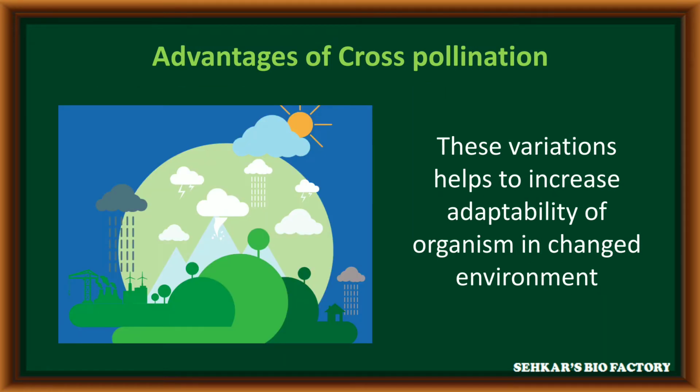With the help of these variations, the plants can increase their adaptivity based on the surrounding environment. That means if any changes take place in the surrounding environment, based on the changes, new characters are expressed by plants to survive in such changed conditions. That is called adaptivity nature.